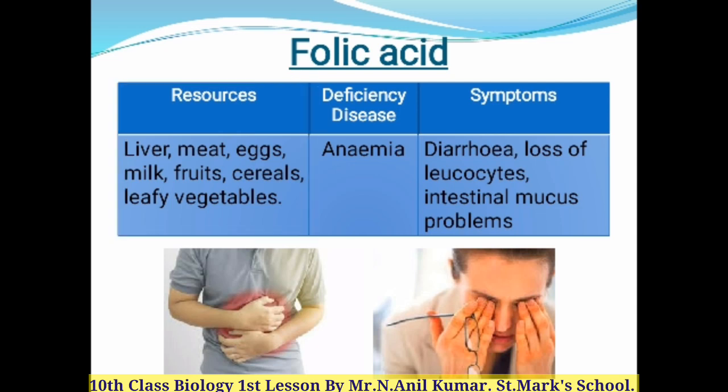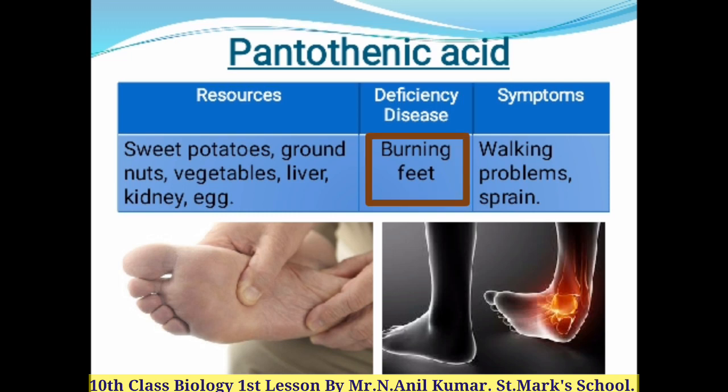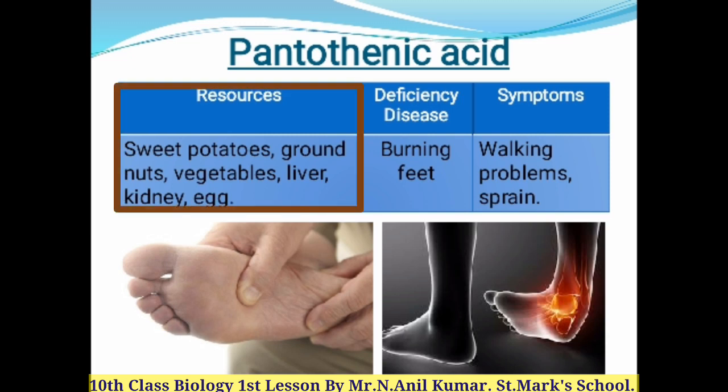Now children, the seventh water soluble vitamin is pantothenic acid, deficiency of which leads to burning feet. The symptoms of burning feet disease are walking problems and sprains. Occasionally people get sprains in their legs. And now the resources, that means where this pantothenic acid is available in foods, are sweet potatoes, groundnuts, vegetables, liver, kidney, and eggs. In these food materials, pantothenic acid is available in plenty.